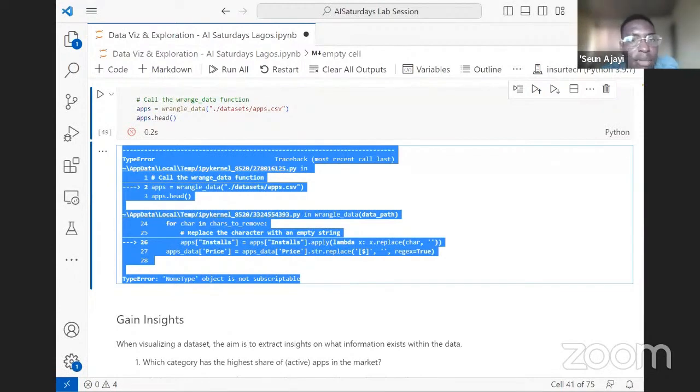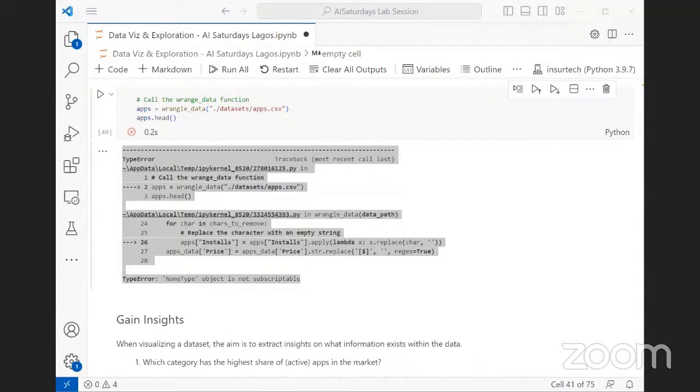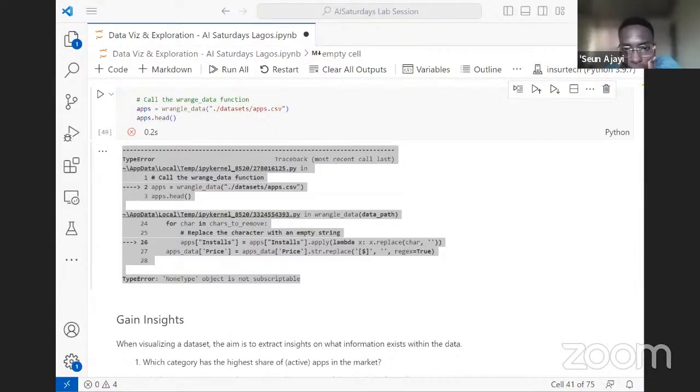I don't know if you can see my screen, but I'm outside the notebook now. I think line 27 is not properly nested. I don't know if I'm correct. Sorry, give me a minute, please.